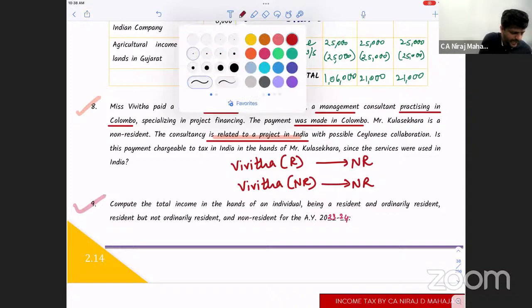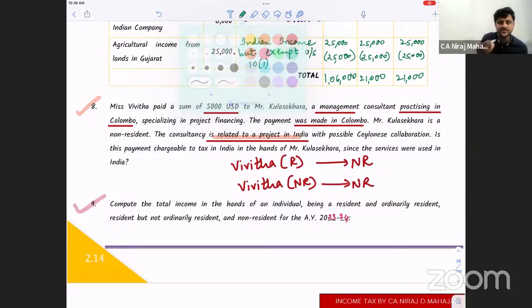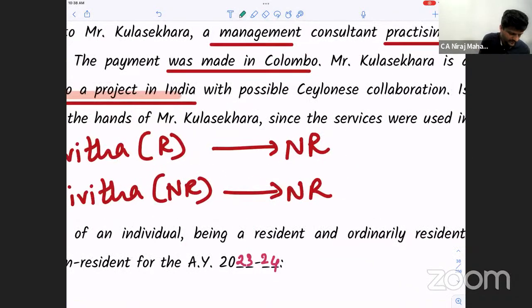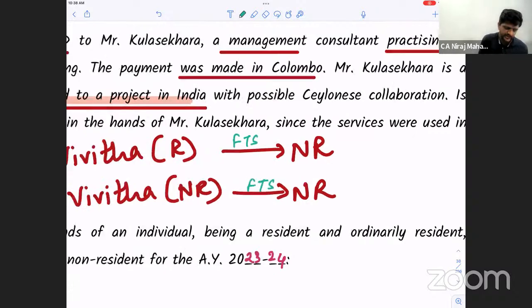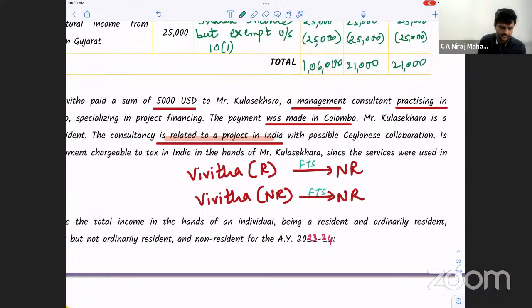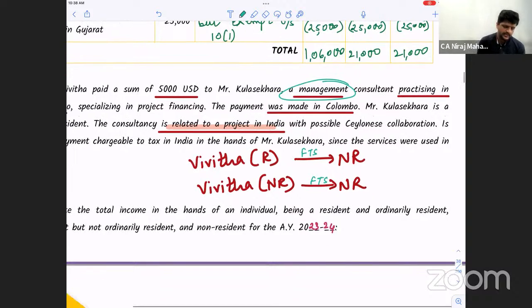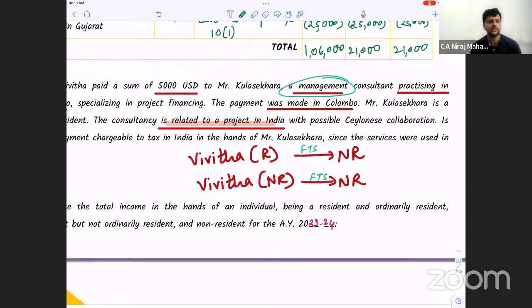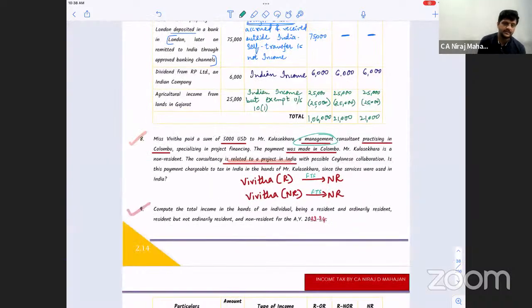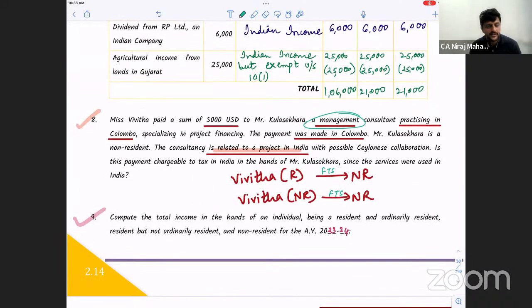In both the cases, what is happening also? What amount of payment is given? What nature of payment is done? FTS. How did I understand this? Fees for technical services, because I gave you the definition of FTS. This consultancy also comes into the picture. Correct? Now, if you go back, pay attention. And this much you understood earlier? So, resident to non-resident or NR to NR. Clear? If the payment is of FTS, it will be deemed to accrue or arise in India if